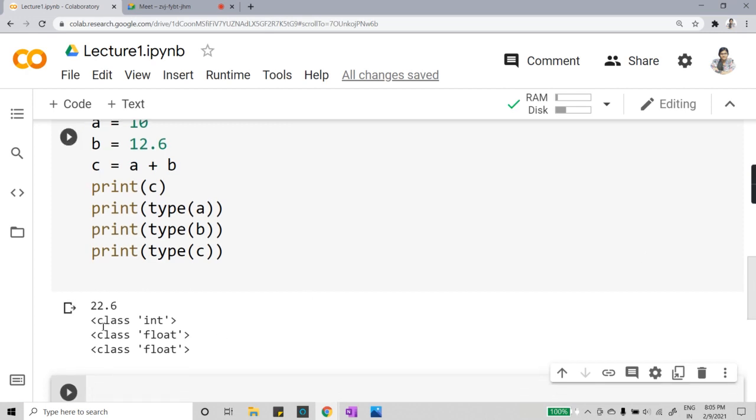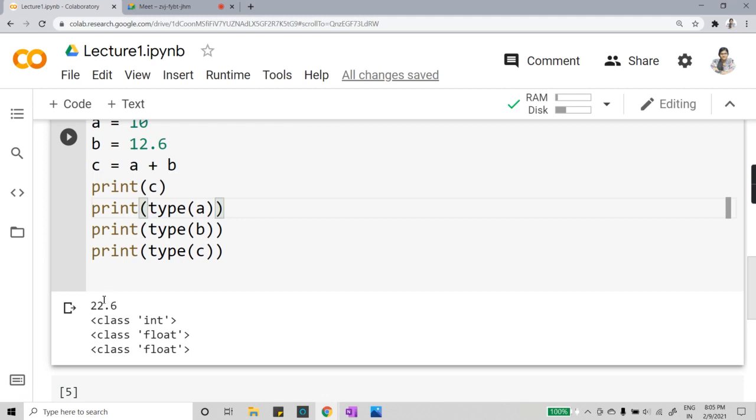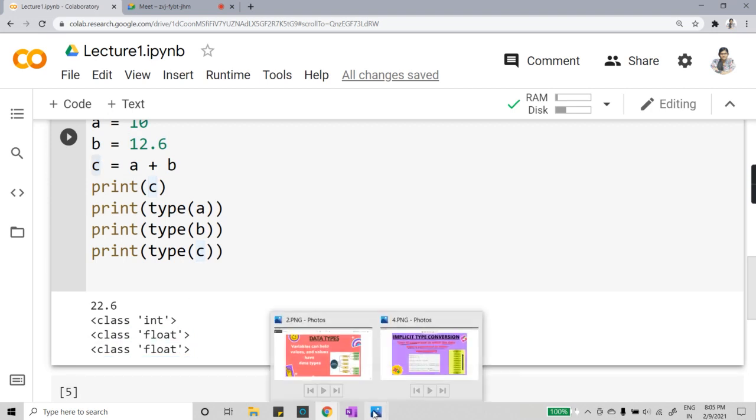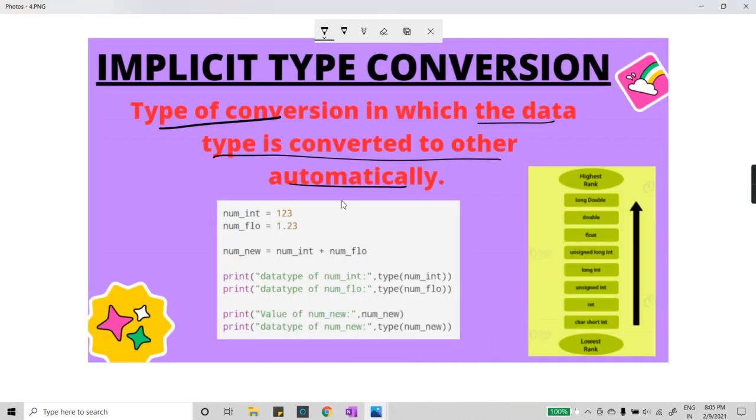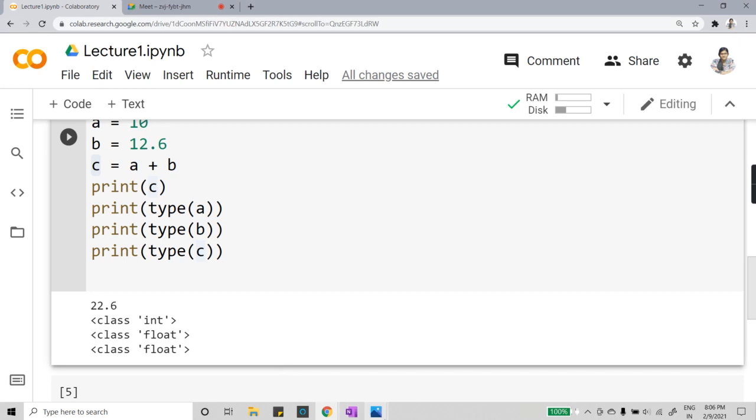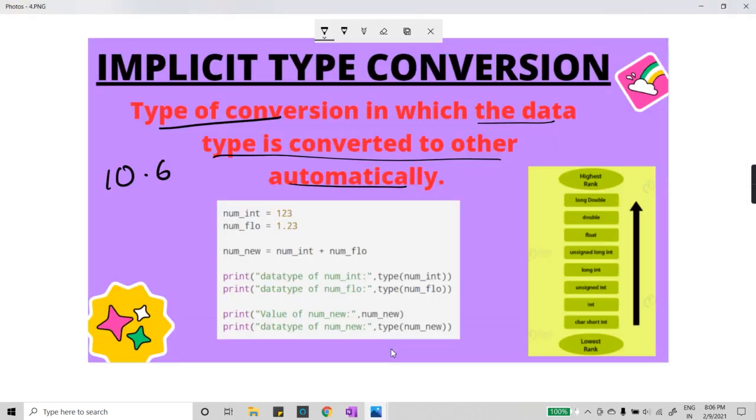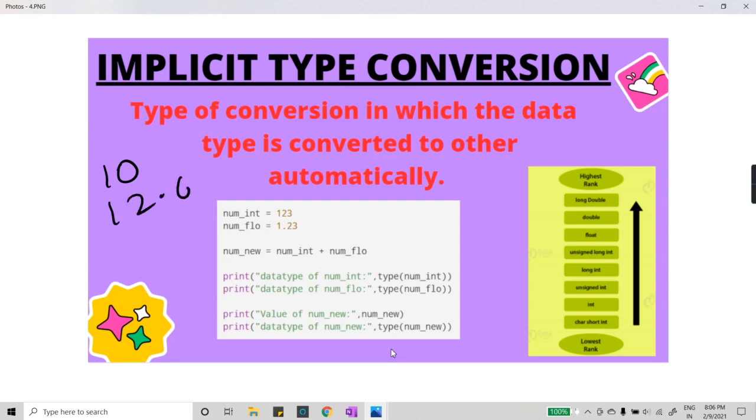See what I get as the output from type A. For type A I got integer. Yes, that is fine. For B I got a float data type. That is also fine. Now for C, I got that it is a float data type. Now why am I getting this float data type? Because we have taken the example in which we had 10 plus 12.6.